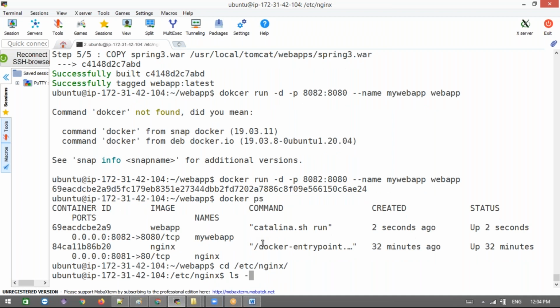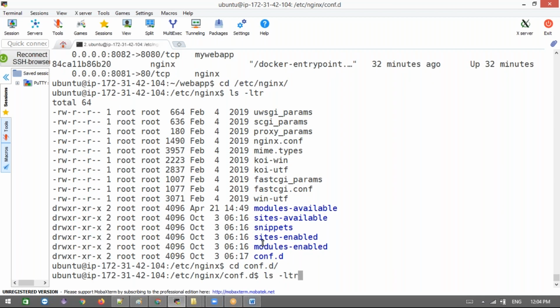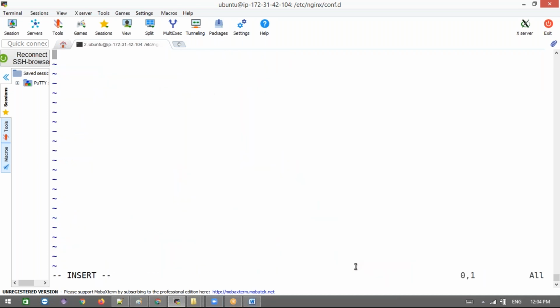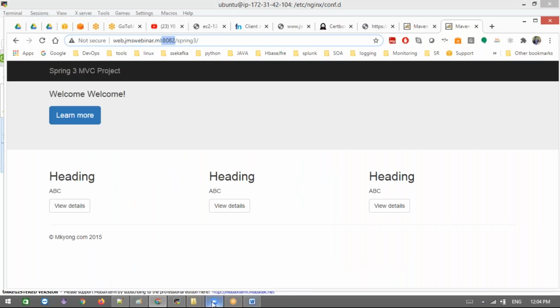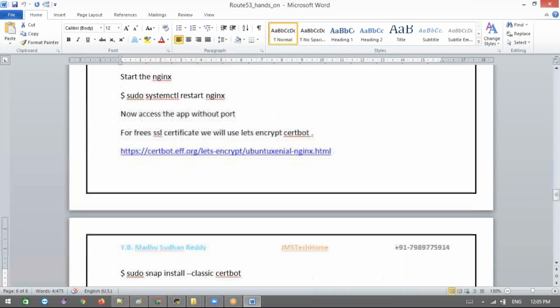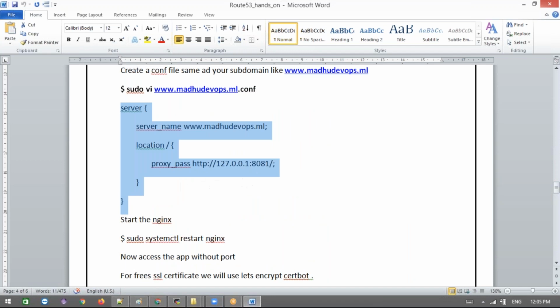Nginx here. Okay. Now see the conf, and here let me write one more configuration file. Sudo vi and the next, web dot, same domain name, web dot, just the remaining stuff. Okay, now here is the same sample code whatever we wrote earlier. The same thing we need to use here. And the next, what we do, instead of that we change our domain name, that's it, and the ports.